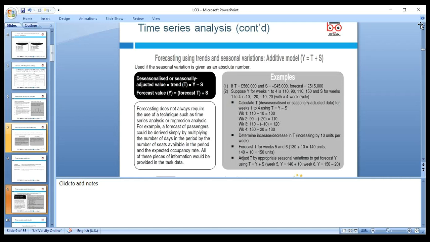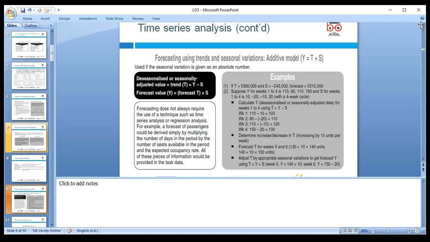Y equals T plus S. T is the deseasonalized adjusted value, the trend. Y is the forecast value, and S is the seasonal variation.